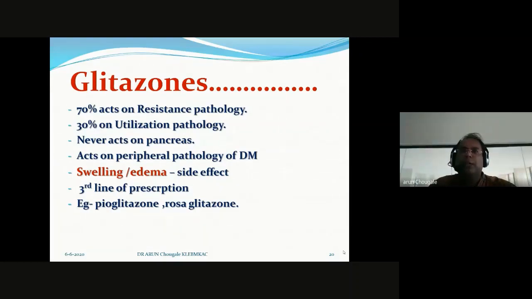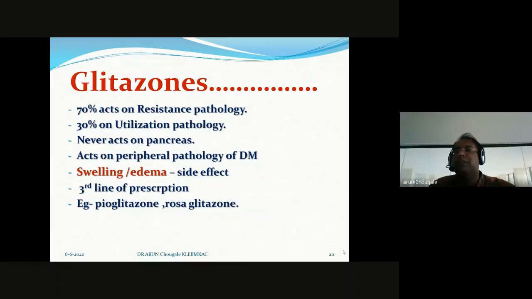We prescribe glitazones at least for patients suffering from diabetes for 3 or 4 years. Maybe the patient has resistance pathology after prescription of metformin and glimepiride, and still the sugar is not under control.